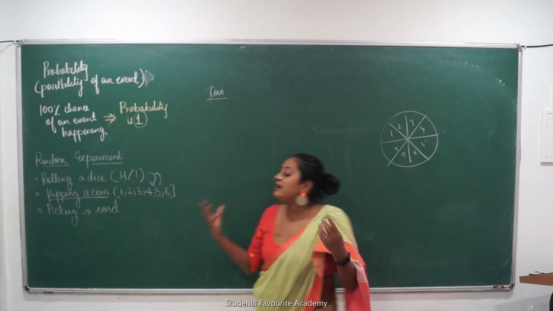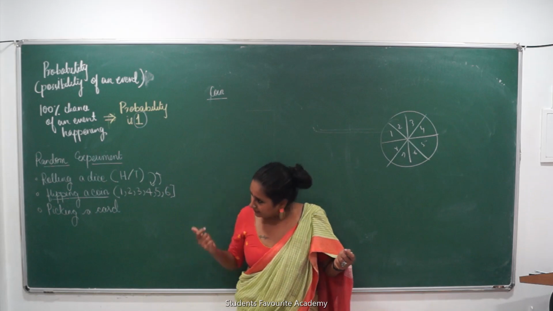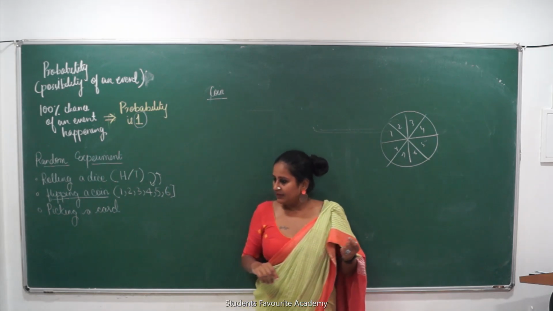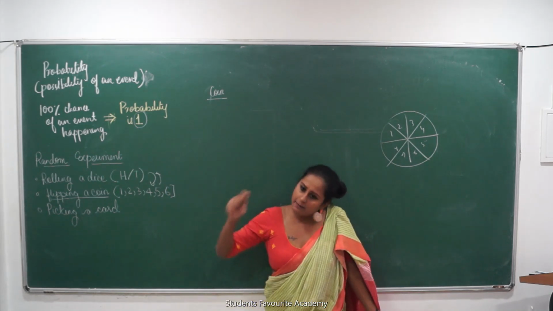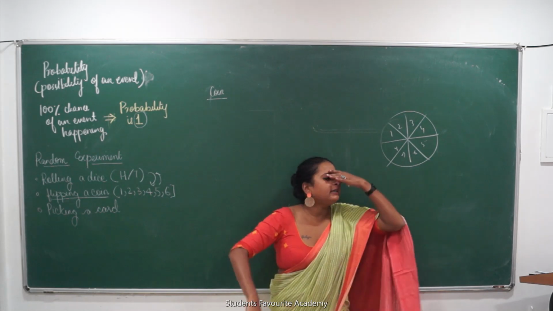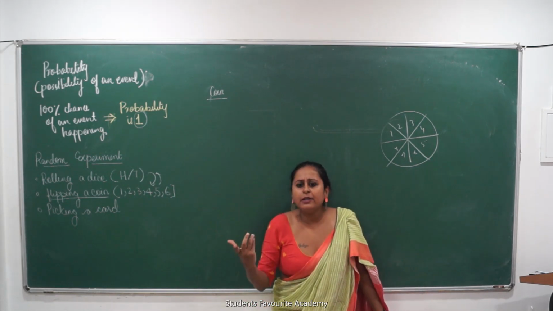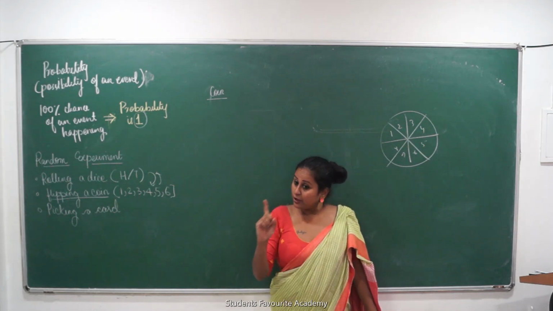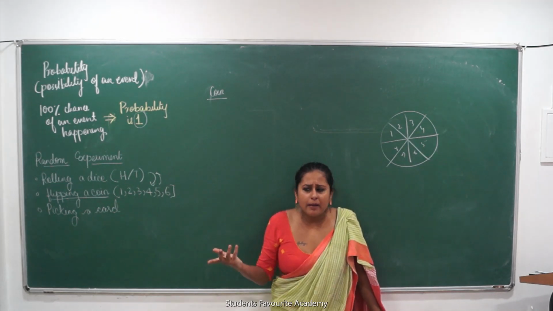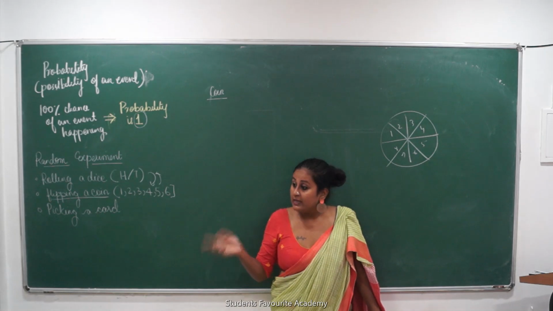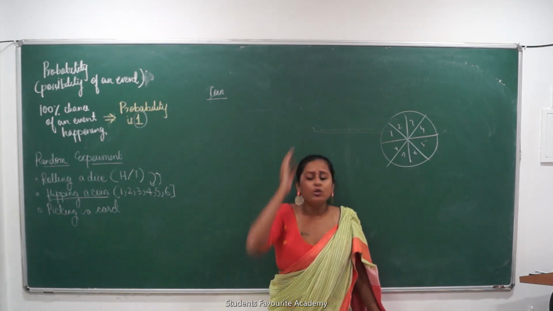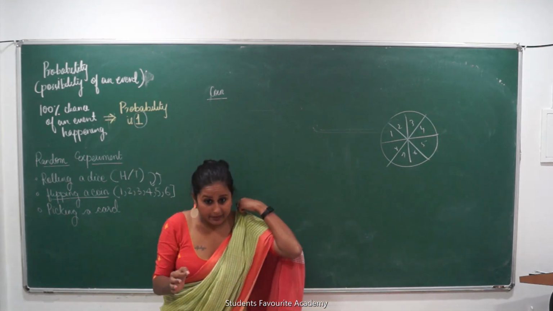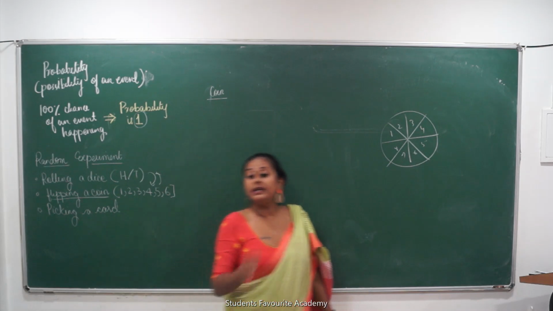If I have 10 red balls and I put them in a bag, and without looking at it I take out a ball, what is the probability of it being red? 1. What is the probability of it being blue? 0. So if there is no possibility of an event happening, the probability of it happening is 0.